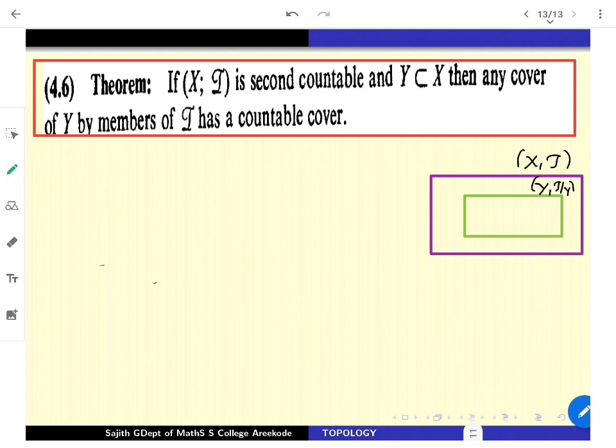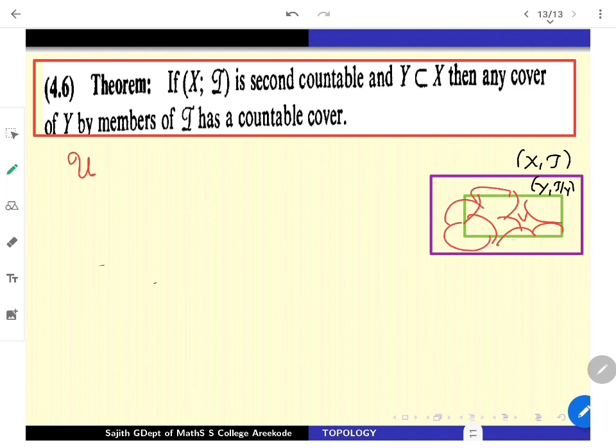So I may take some cover of Y. I may write it as U, which stands for U_alpha for some alpha indexing, which covers my Y. So all these U's are open sets in X that I am using to cover this thing.